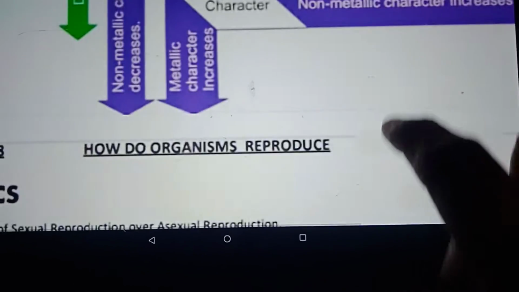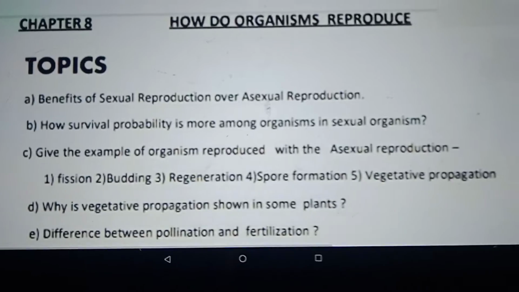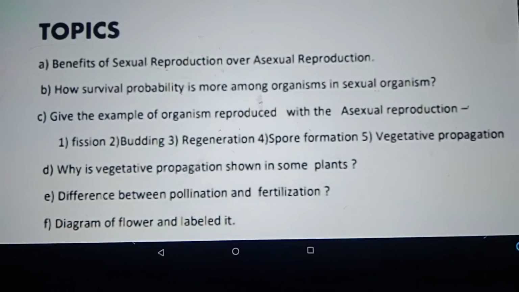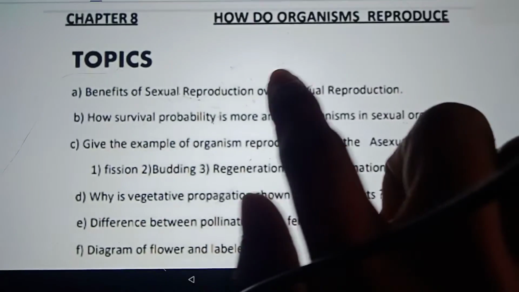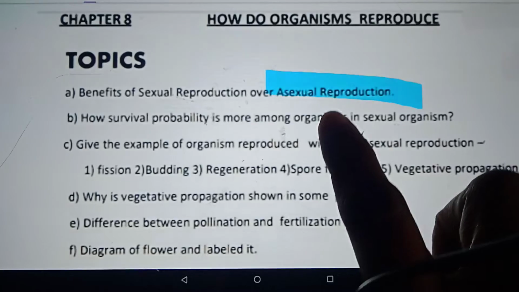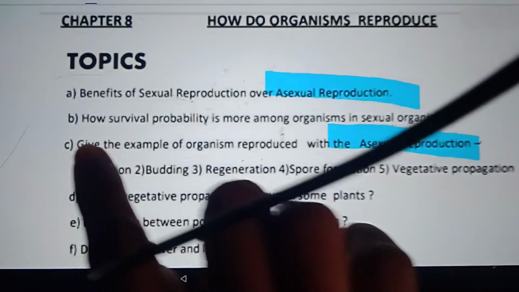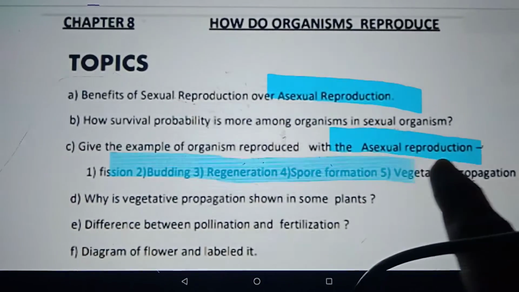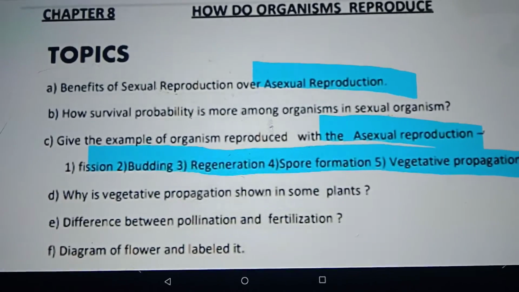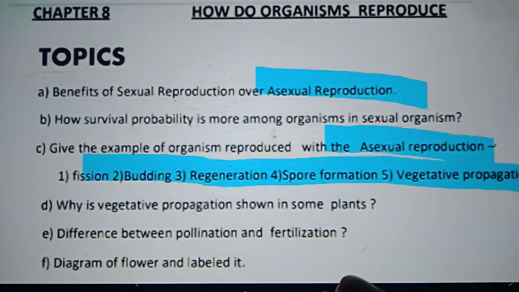Coming to chapter 8, how do organisms reproduce? We need to know about asexual reproduction, the types of asexual reproduction: fission, budding, regeneration, spore formation, vegetative propagation, with their examples.